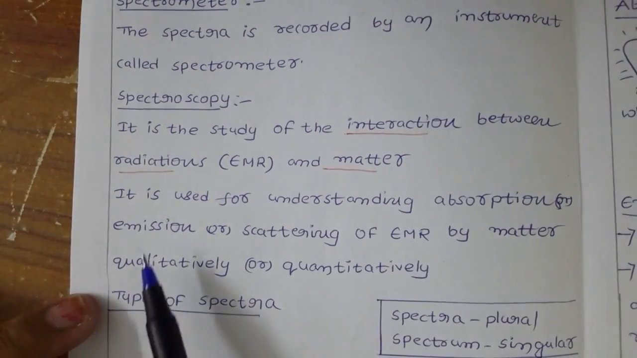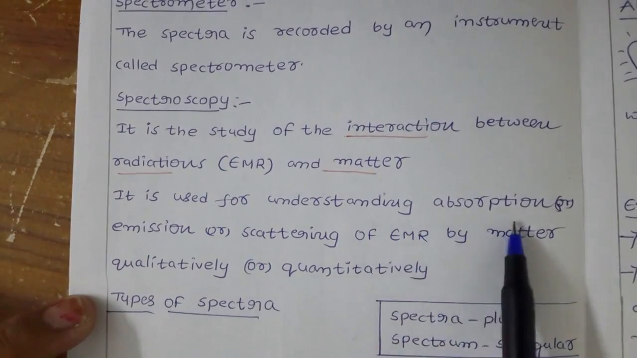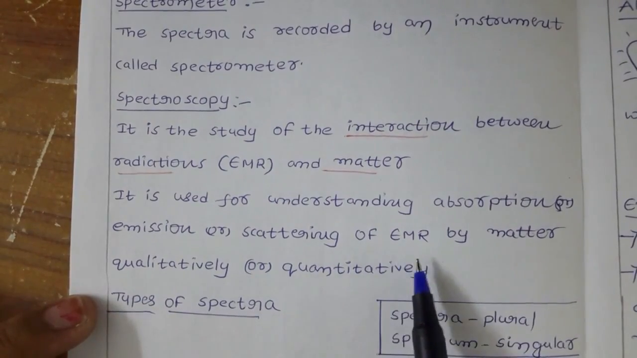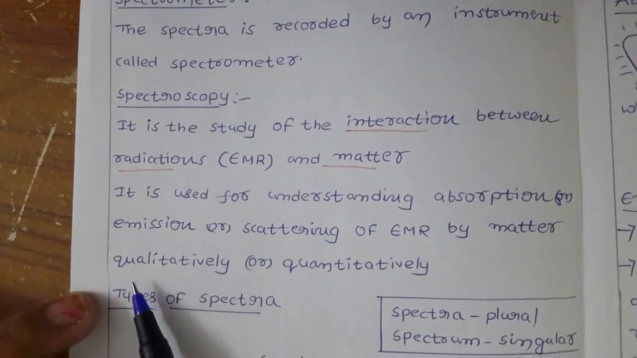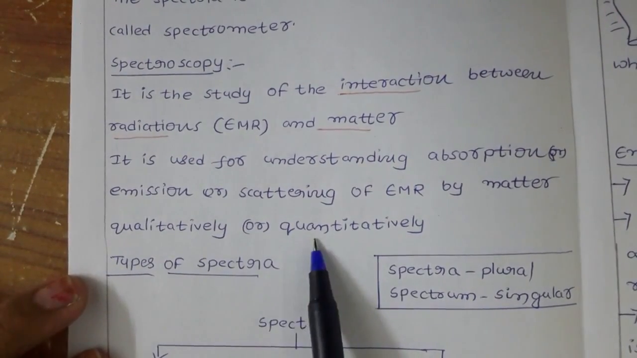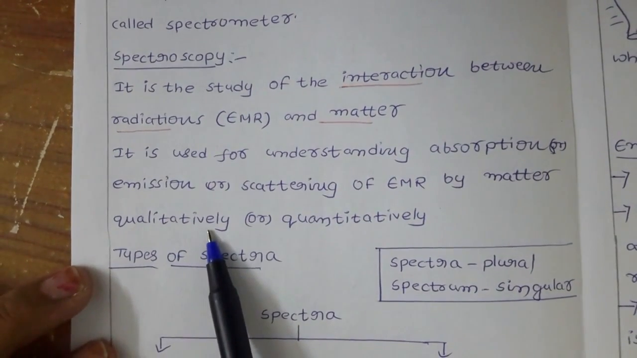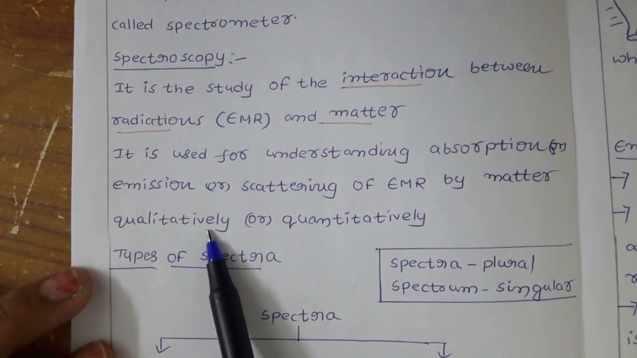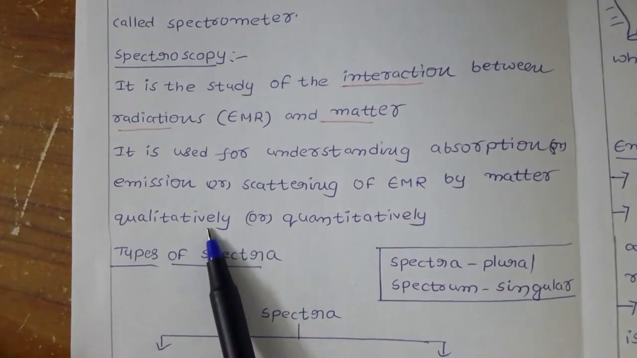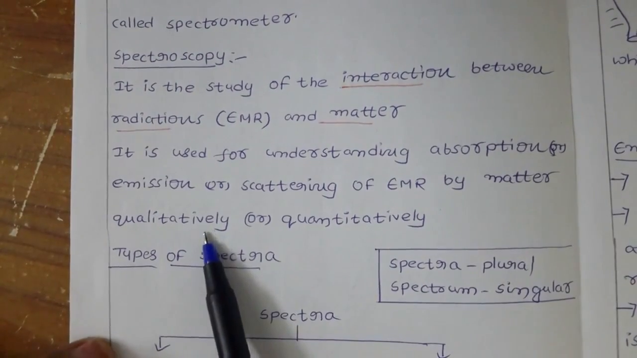What is the next point? It is used for understanding absorption or emission or scattering of electromagnetic radiation by matter, qualitatively or quantitatively. You should be very careful with these two words. For example, you take 1 kg of normal rice or 1 kg of basmati rice. The quantity for both is the same, but the quality varies. Next, if you say quantitatively, it means what?